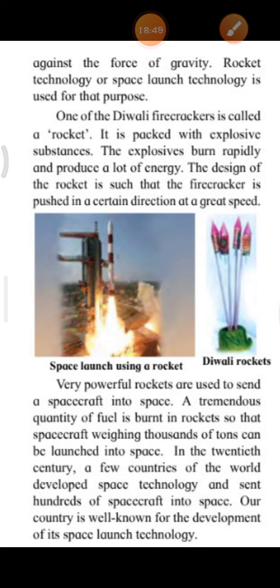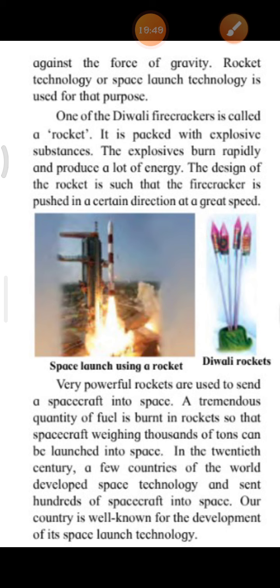It is packed with explosive substances. The explosives burn rapidly and produce a lot of energy, and due to this energy, it bursts. Right, children? The design of the rocket is such that the firecracker is pushed in a certain direction at a great speed, and it gets burned, right children?